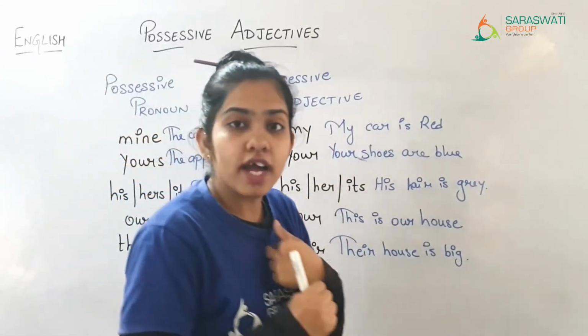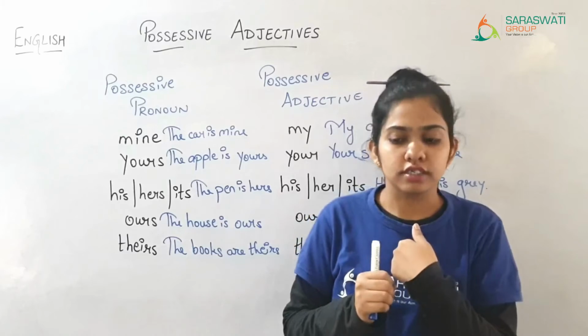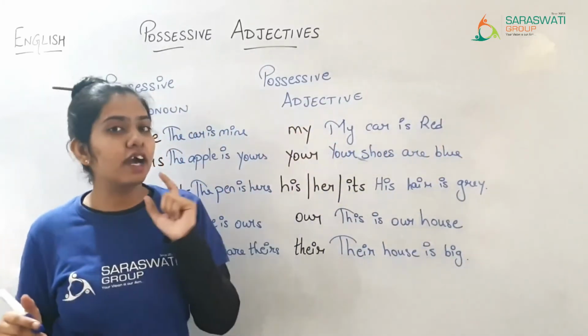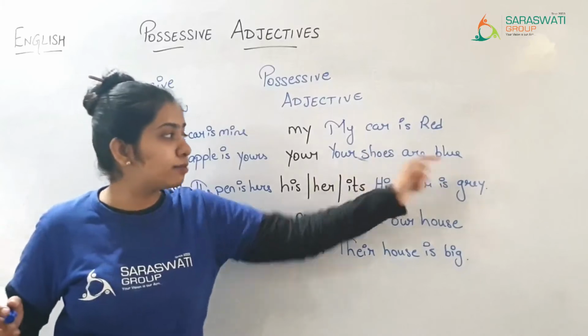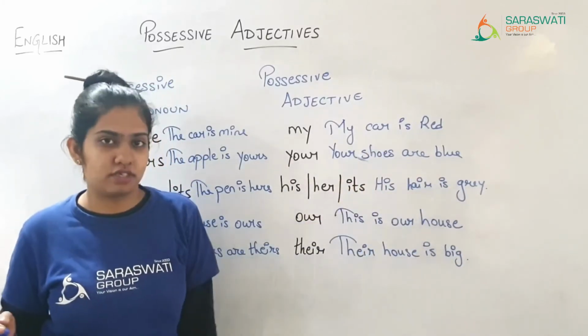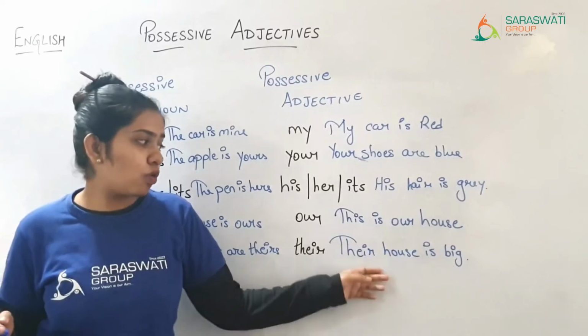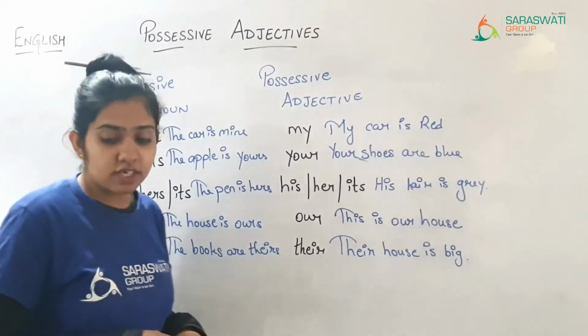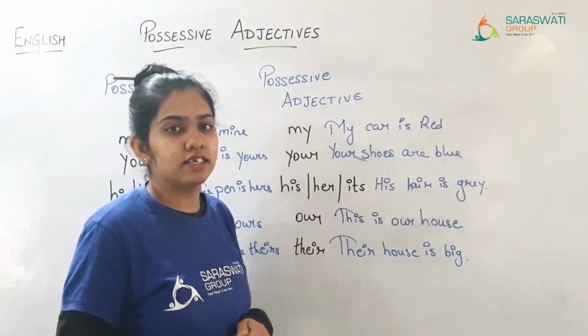It also answers to whom and to what. Whose car is red, whose shoes are blue, whose hair is grey, whose house is this, whose house is big. So possessive adjectives give the answer to whose.